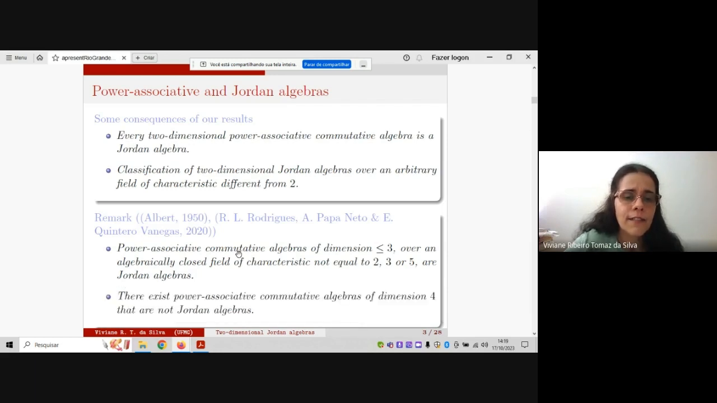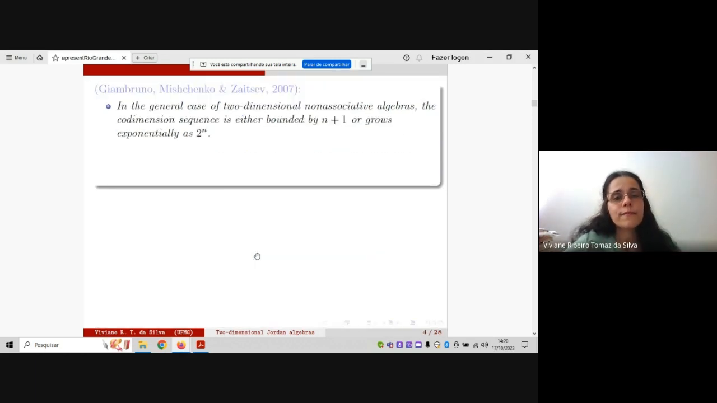And we also have another result: there exist power associative commutative algebras of dimension 4 that are not Jordan algebras. Then in general, it is not true that if you have a power associative commutative algebra, then you have a Jordan algebra. It is only in order to say some words about this.